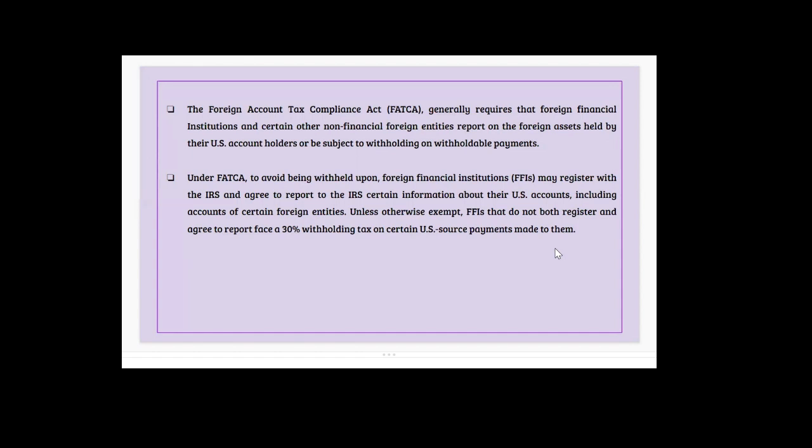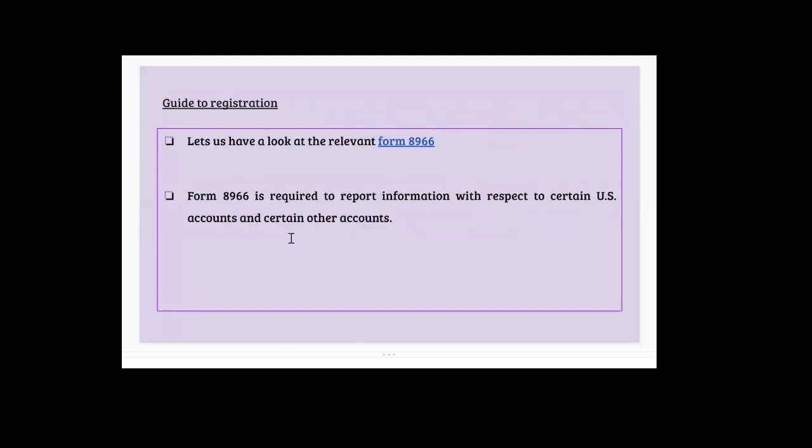FFIs that do not both register and agree to report face a 30% withholding tax on certain US source payments made to them. Companies generally comply with FATCA so that they will not be charged heavily.